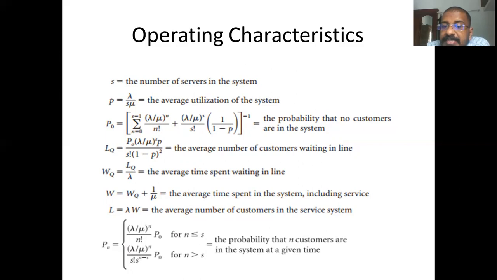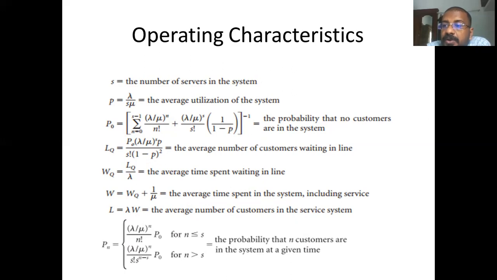The next one is the average time spent in the system, including service, given by W, which is WQ, the average time spent waiting in the line, plus 1 by mu. The average number of customers in the service system is given by L equals lambda, which is the arrival rate, into W, which is the average time spent in the system, including service.